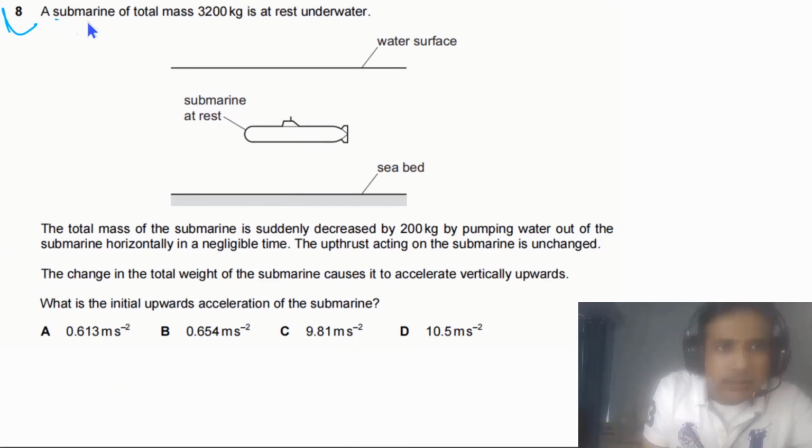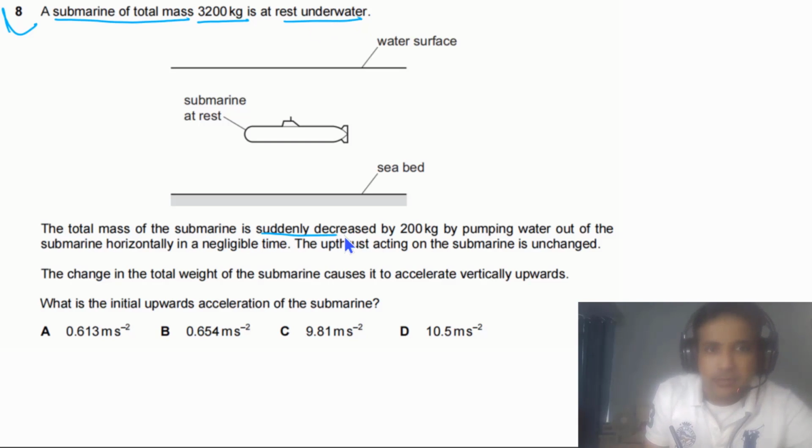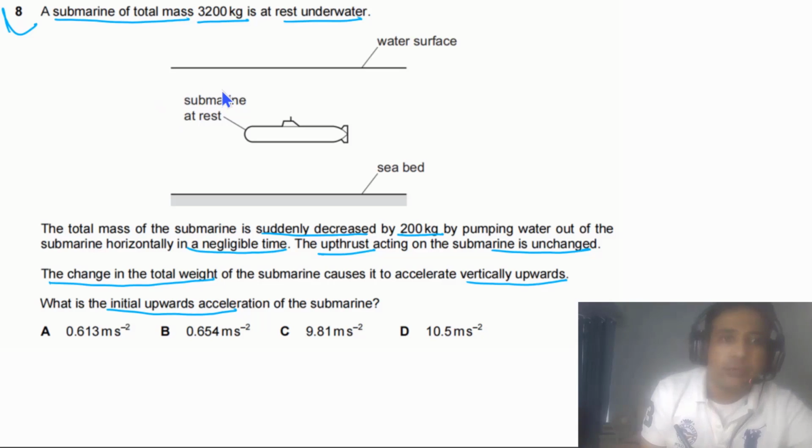Question 8 says a submarine of total mass 3,200 kg is at rest under water. The total mass of the submarine is suddenly decreased by 200 kg by pumping water out of the submarine horizontally in a negligible time. The upthrust acting on the submarine is unchanged. The change in the total weight of the submarine causes it to accelerate vertically upwards. What is the initial upward acceleration of the submarine? So we have two different cases. First of all, we have case 1.